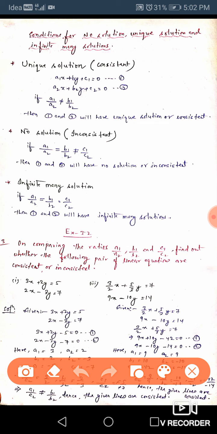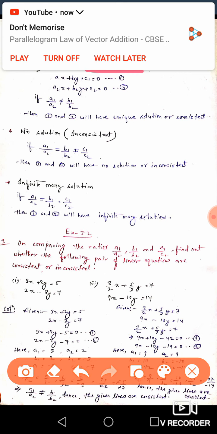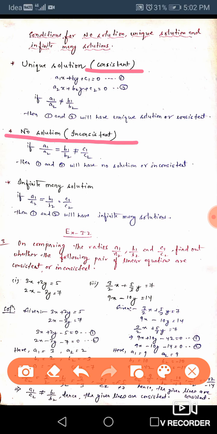a unique solution, which is also known as consistent. Okay, unique solution is known as consistent. Whether the given equations, given straight lines will have no solutions or it will have infinitely many solutions. So how will we understand, when two equations are given, and how will we check whether it will be consistent, inconsistent, or infinitely many solutions.